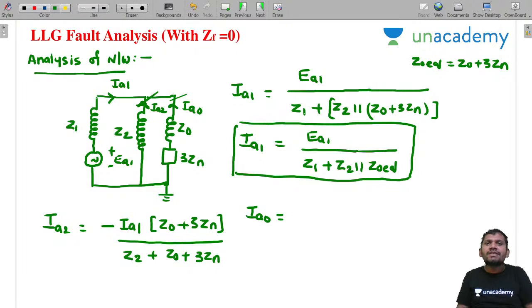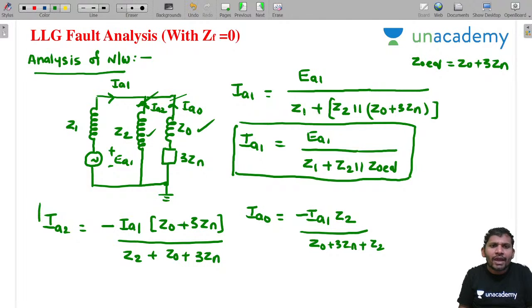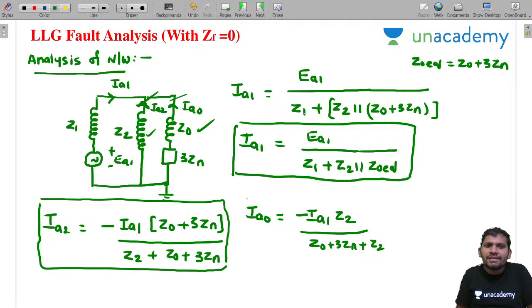Similarly, you write the formula for IA0. Please concentrate. I want this current, IA0. This is also entering at the node, so minus total current, minus IA1. Current divider rule: the opposite impedance is Z2, by the total impedance Z0 plus 3ZN plus Z2, this impedance plus this impedance. This is IA0. Very important calculations to solve the problems.